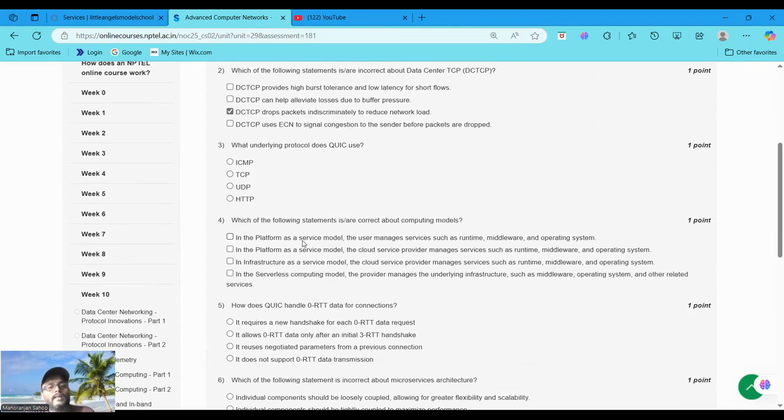Question 3 is, what underlying protocol does QUIC use? The underlying protocol is UDP.